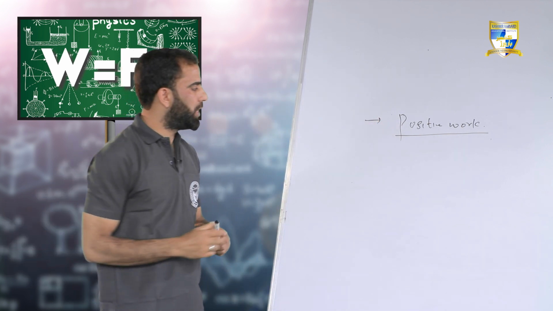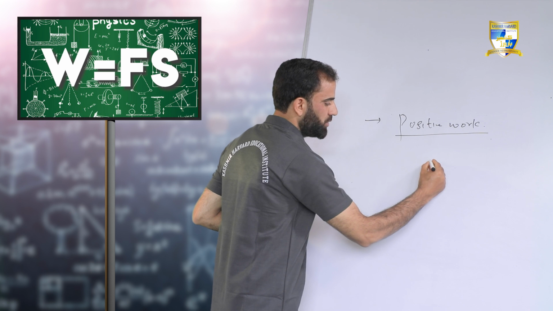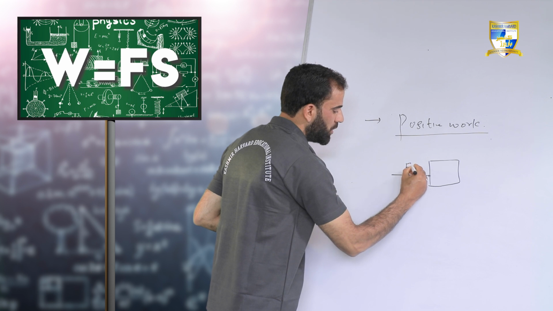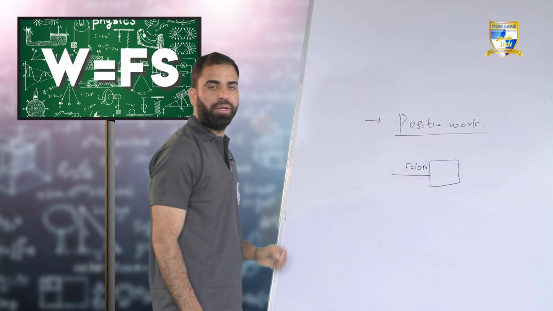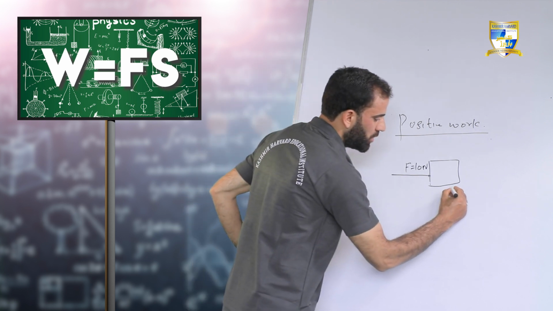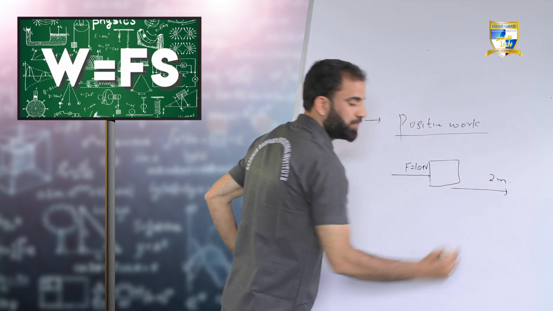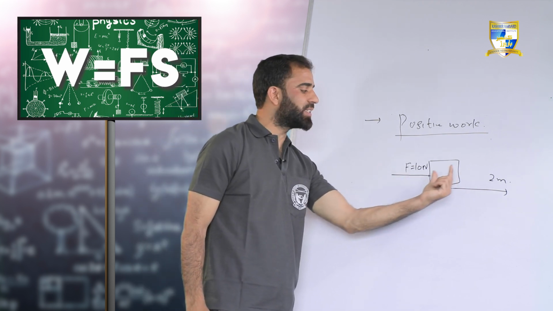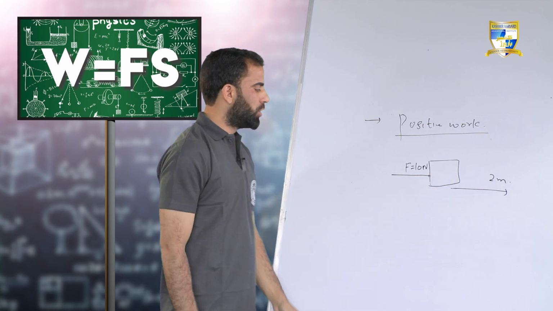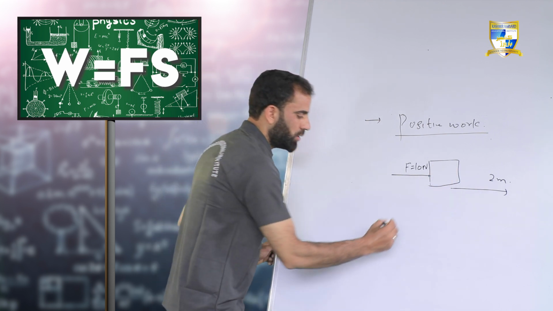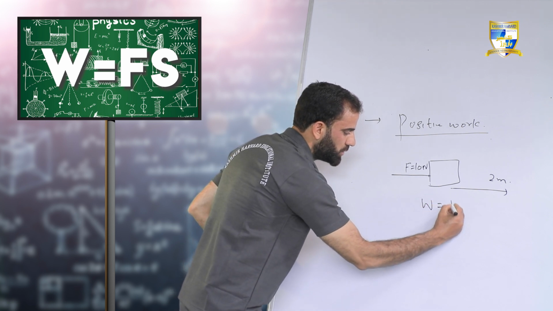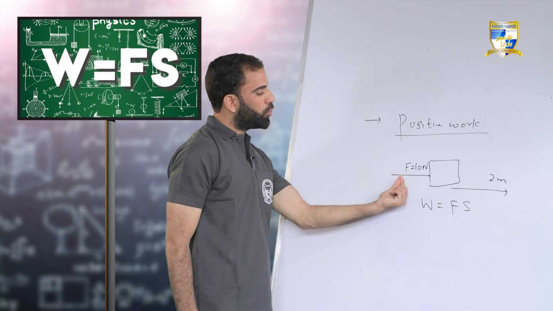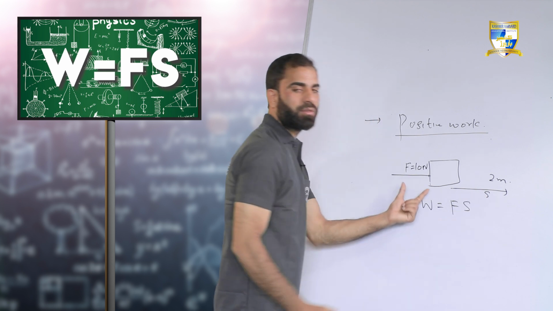So how are we going to calculate positive work? Let us take this box. Let us assume that a force of F acts on it, 10 Newton of force is acting on it, and it gets displaced by a distance of 2 meters. So force is 10 Newton, and displacement produced in this box is 2 meters. So how am I going to calculate work done here? I am going to use the formula Fs. This formula is used when force and displacement are both acting in the same direction.